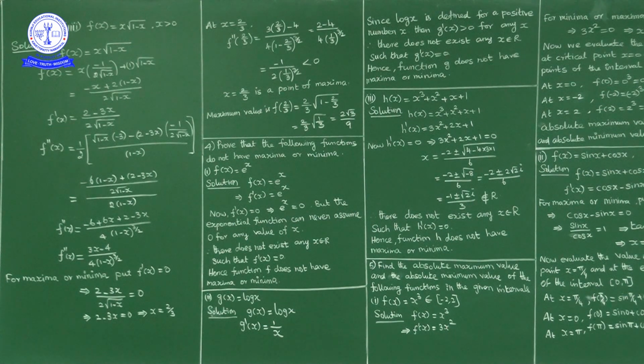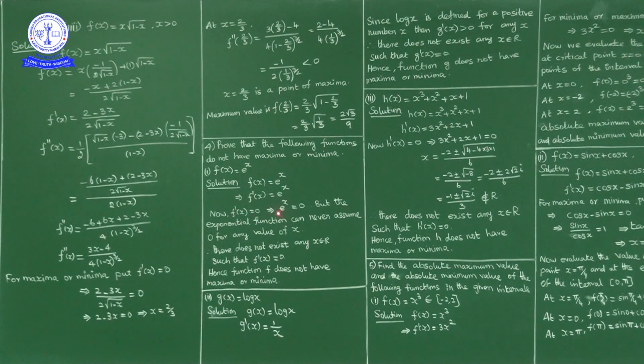Now what is f of x? e power x. f dash of x, e power x derivative is what? e power x only, no? f double dash of x is also e power x only. Now for minimum or maximum, f dash of x equal to 0.